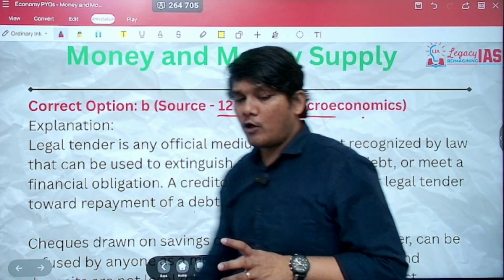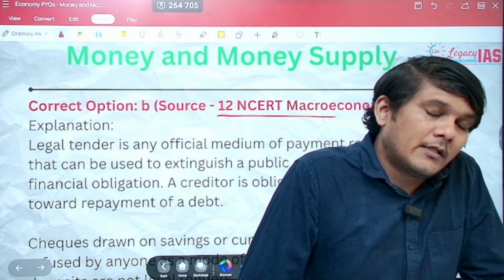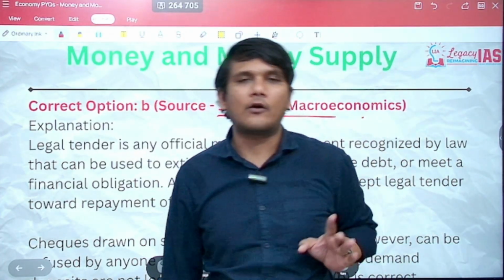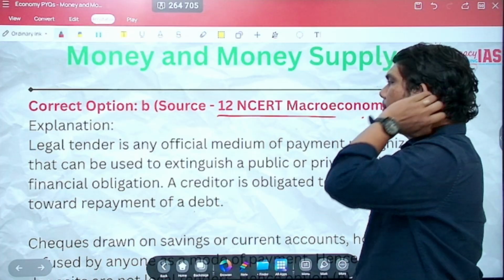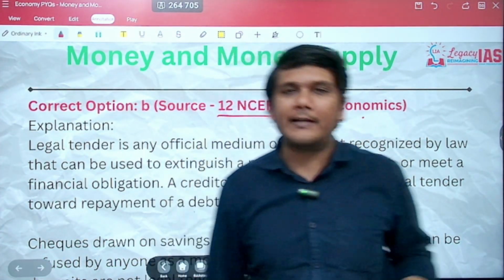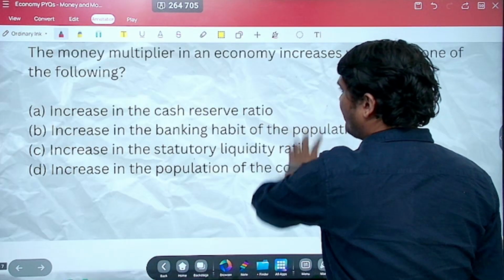Right, this question has been sourced. In fact, a lot of the money and money supply questions are sourced from the economy NCERT, specifically the 12th standard macroeconomics NCERT, which makes it important. Anyhow, these terms are studied in the standard books as well, but yes, you can solve it through the NCERTs as well. Next.